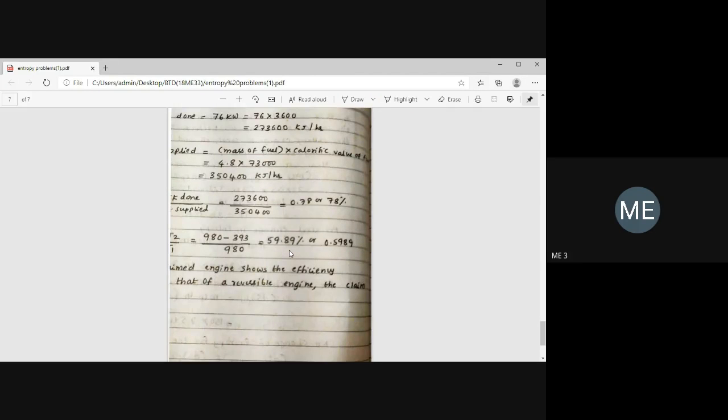Next, the efficiency of the engine. Efficiency of the engine is given by net work done divided by heat supplied. Efficiency is 273,600 divided by 350,400, which is 78%. So according to his claim, the efficiency is 78%. But the cycle efficiency of any heat engine is given by (T1 minus T2) divided by T1.